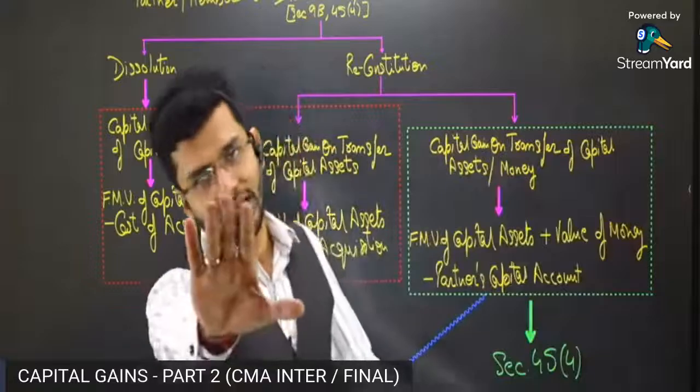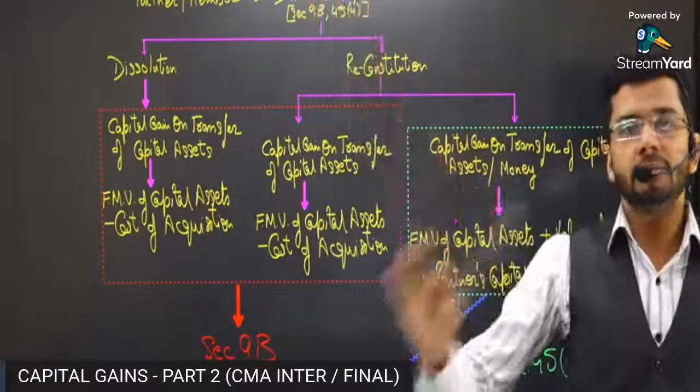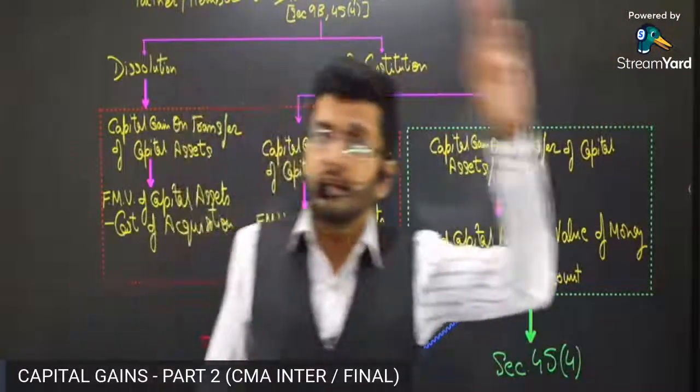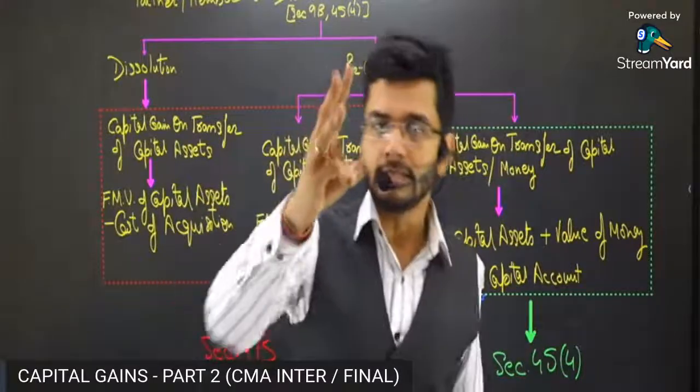I'll give you an example, guys. Mr. A, Mr. B, Mr. C, three partners of a partnership firm. Mr. A has a capital account balance of 3 lakh rupees.